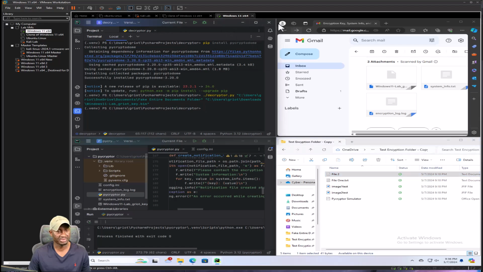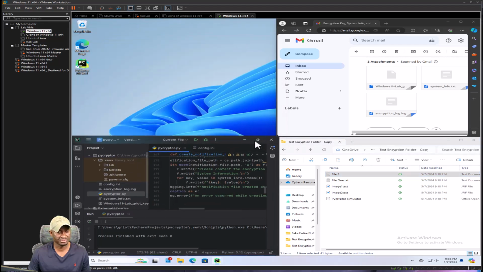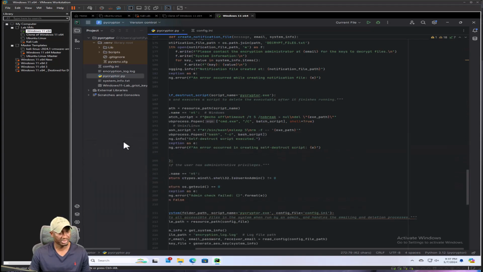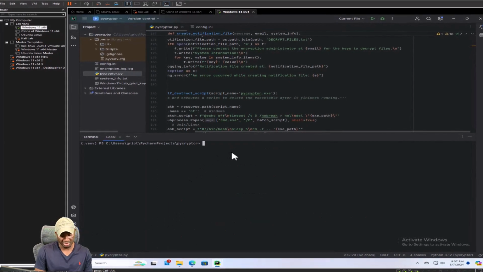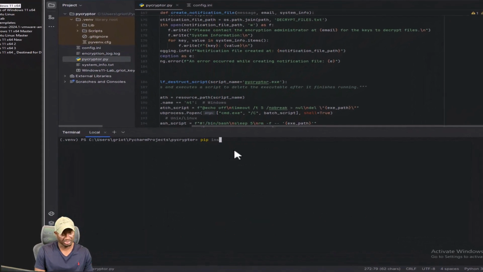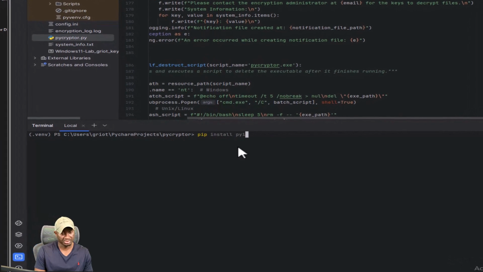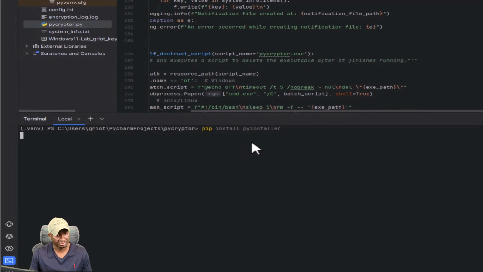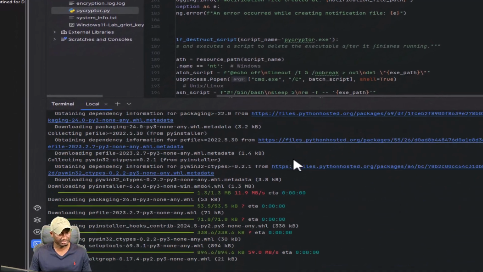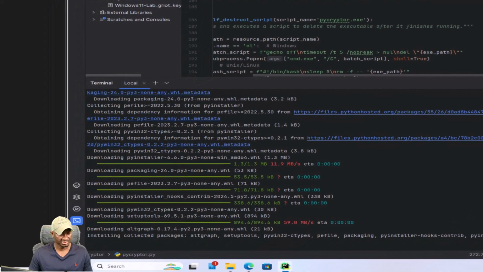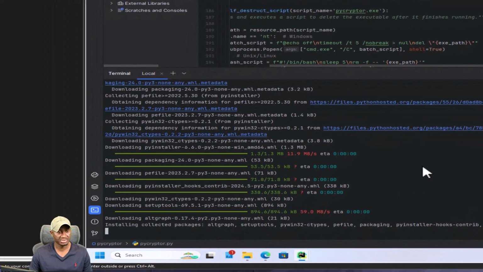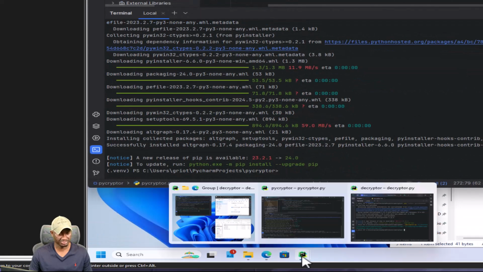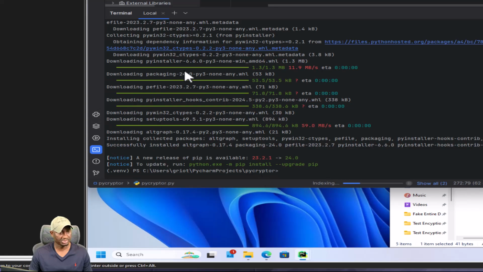So I'm going to start with the encryption one first. Just make this a little bigger, and just to double check, let me close this out and I'll open back terminal, and I will do pip install PyInstaller just to make sure. If it is not installed, or if it is, it will just install the most up-to-date one. So we'll just do that. Pip install PyInstaller, and it's installing, it's doing its thing. What I'll do is also do the same thing in the decrypting, just so we don't wait for that.